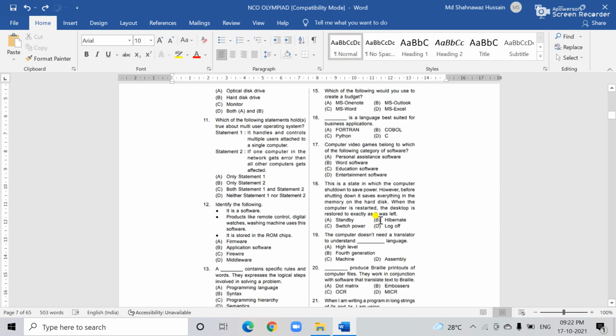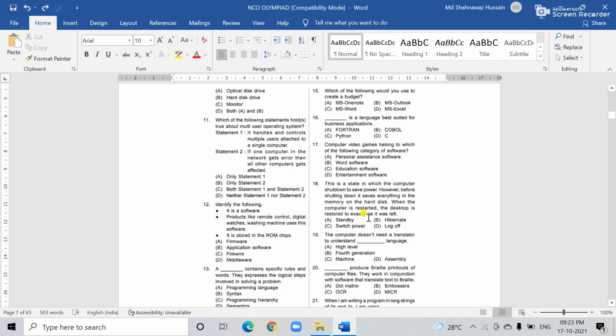Now question 18. This is the state in which the computer shuts down power to save power. However, before shutting down, it saves everything in memory on the hard disk.